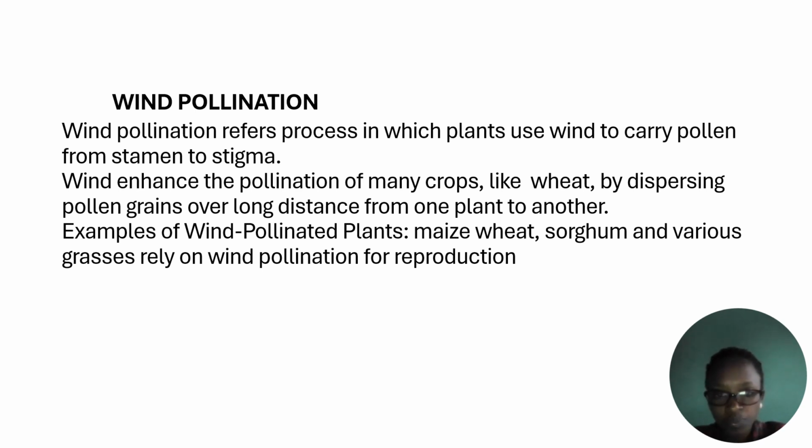Examples of wind-pollinated plants are maize, wheat, sorghum, and various grasses, which rely on wind for reproduction.